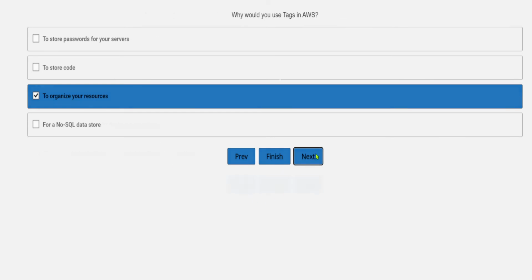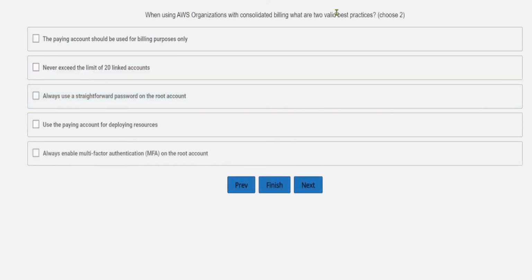Okay, when using AWS Organizations with consolidated billing, what are two valid best practices? The paying account should be used for billing purposes only. Never exceed the limit of 20 linked accounts.